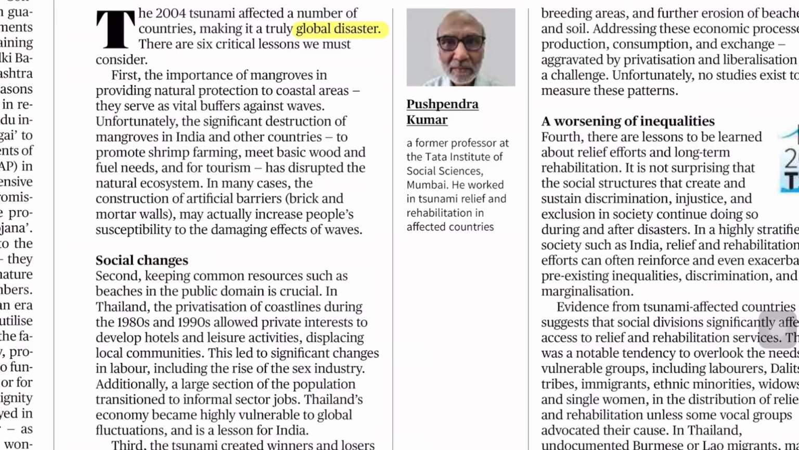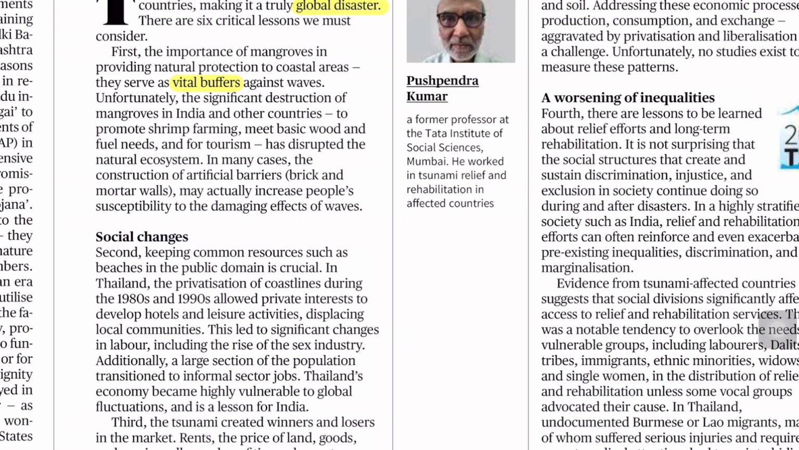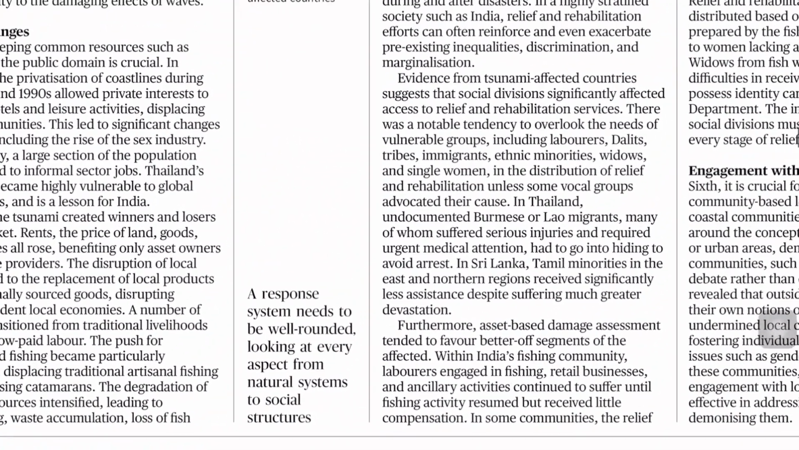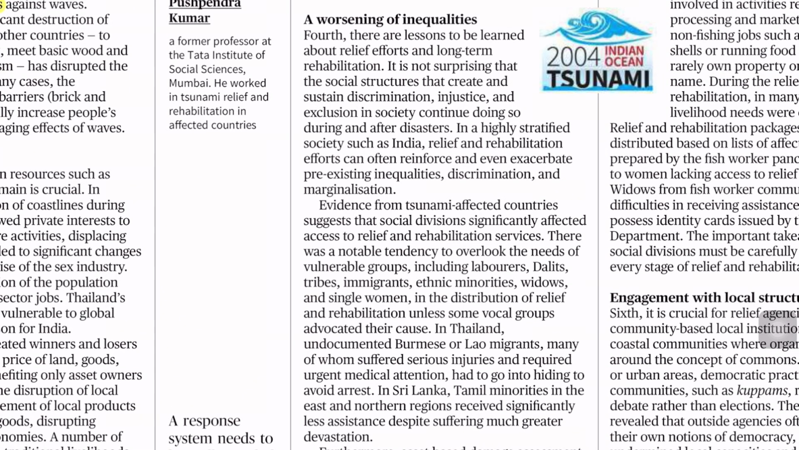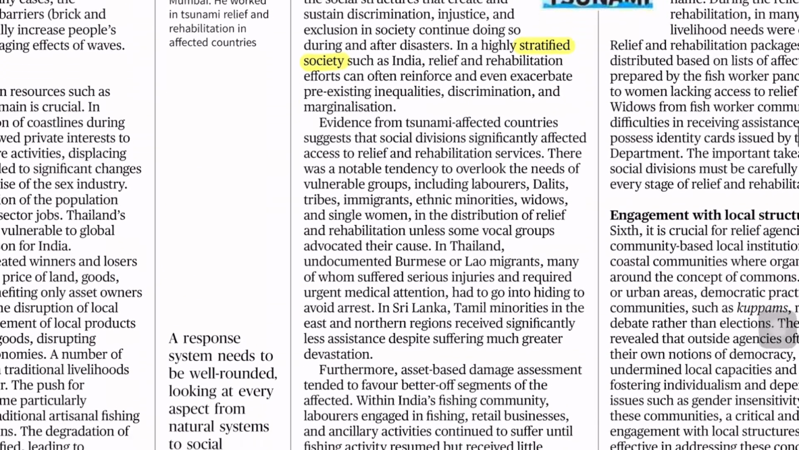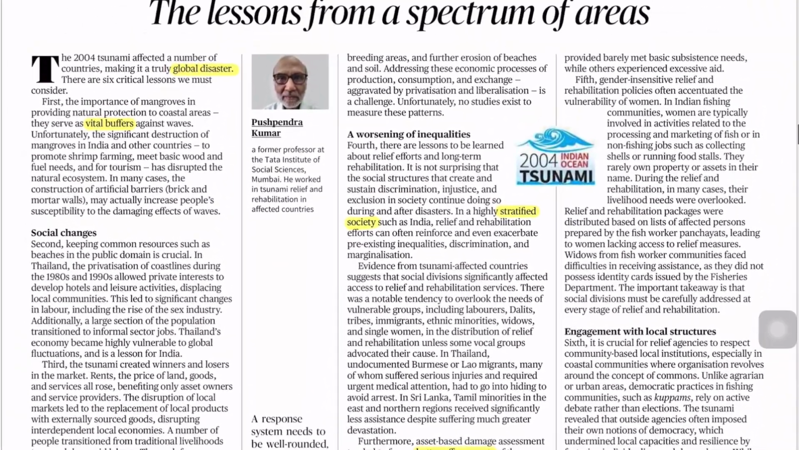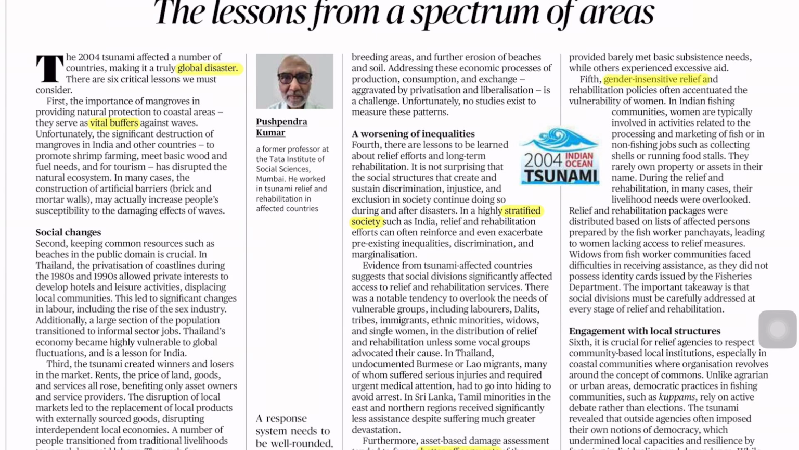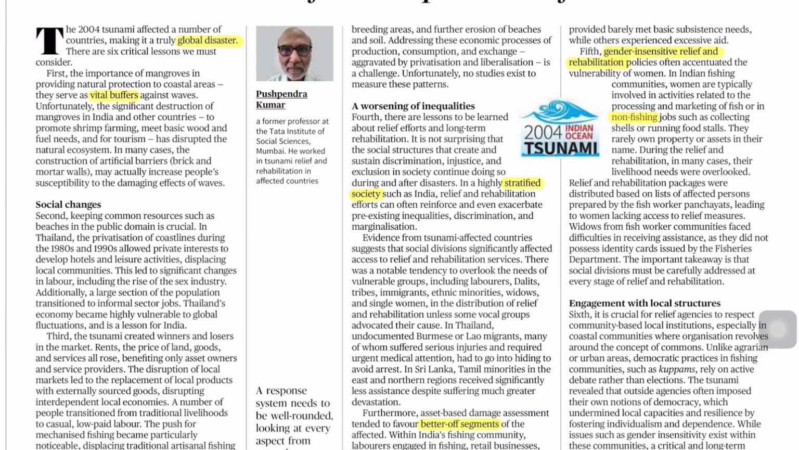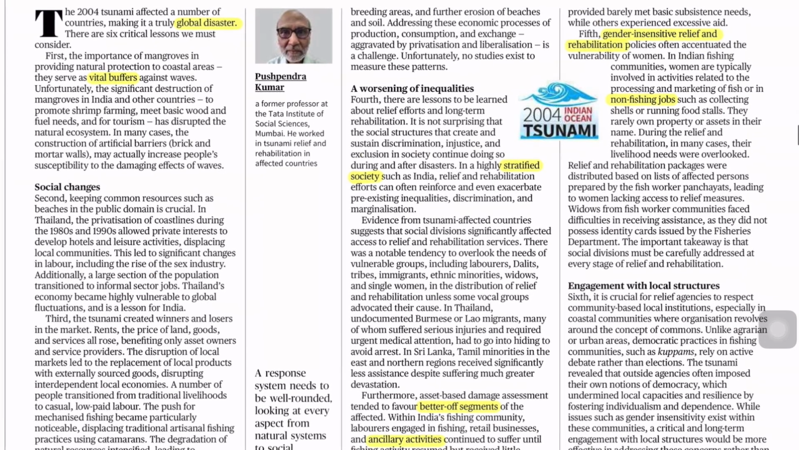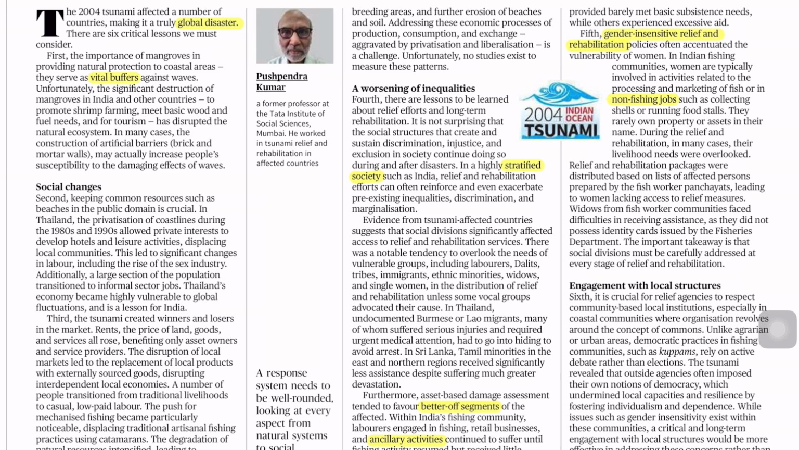Then the next one I see is vital buffers. Then stratified society. Then better of segments, ancillary activities, gender insensitive relief and rehabilitation, non-fishing jobs. I will tell you how we can use those keywords. Social divisions. Okay, this much keyword is what I find here.